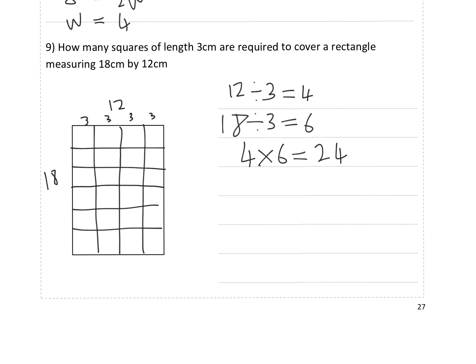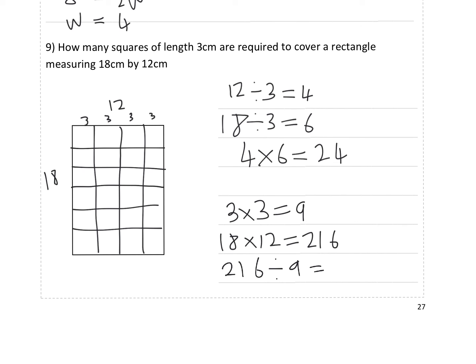Another way to do it is to look at the total area of the whole shape and the area of the square. So a square is 3 by 3. So the area of that square is 9. The area of the rectangle is 18 by 12, which is 216. So how many 9s fit into 216 will tell you how many squares would fit in. So 216 divided by 9 gives you 24.